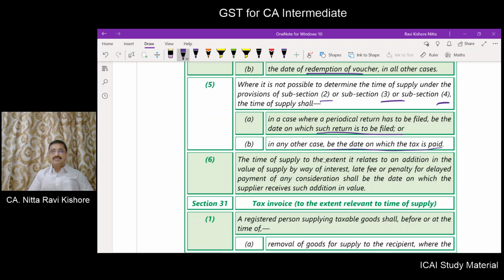Coming to the time of supply, to the extent it relates to an addition in the value of supply by way of interest, late fee, or penalty for delayed payment of any consideration, it shall be the date on which the supplier receives such addition in the value. When the amount is received, then it will be chargeable to tax.